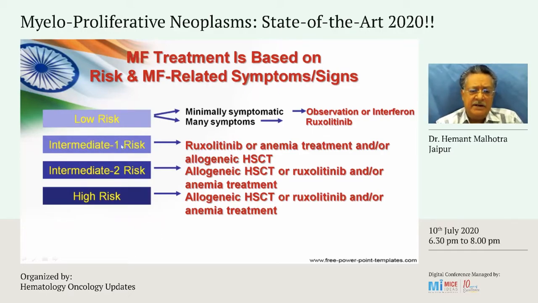If the patient is intermediate risk 1, intermediate risk 2, you may think of ruxolitinib, anemia treatment, and or transplant. If the patient is in high risk, like intermediate risk 2 and high risk, and is of the right age for transplant with a donor, then the treatment of choice, the curative treatment, is stem cell transplantation. But if the patient is not a candidate for this, then you may consider medical treatment in the form of a JAK2 inhibitor and amelioration of anemia.